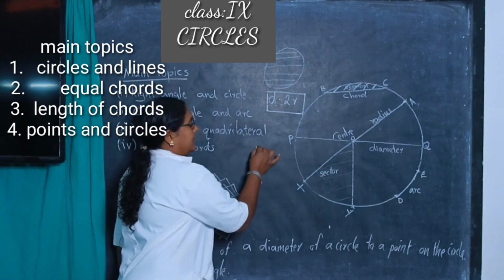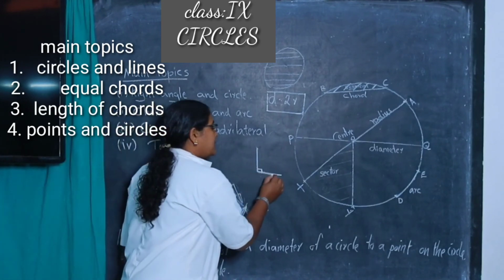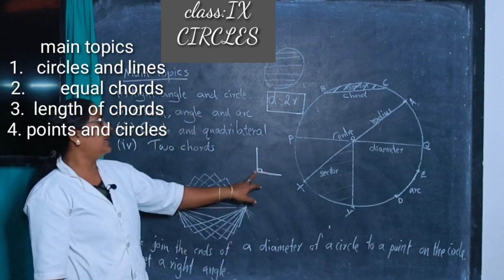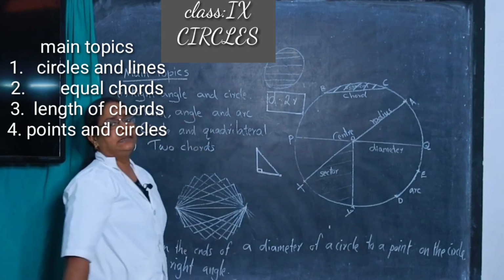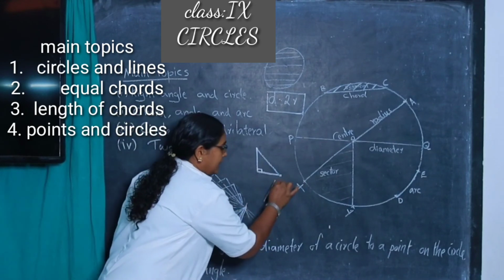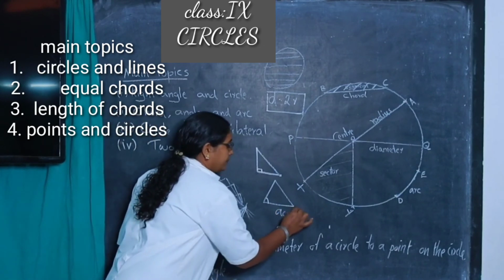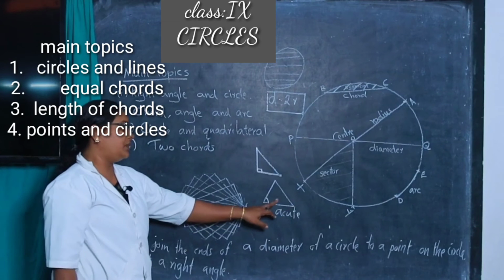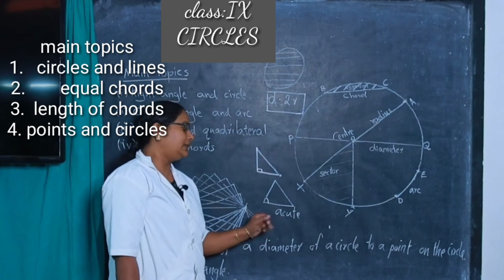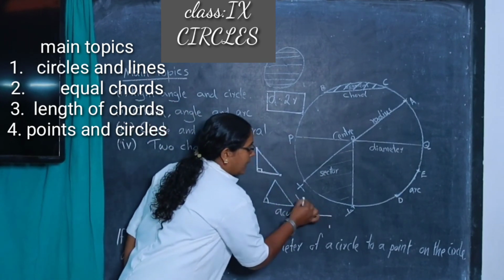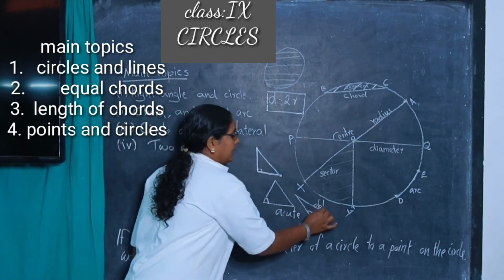What is a right angle? A right angle means two lines make an angle of 90 degrees, or two lines are perpendicular. This is a right angled triangle. If all three angles are acute, meaning less than 90 degrees, it is called an acute angled triangle. If one angle is more than 90 degrees, it is called an obtuse angled triangle.